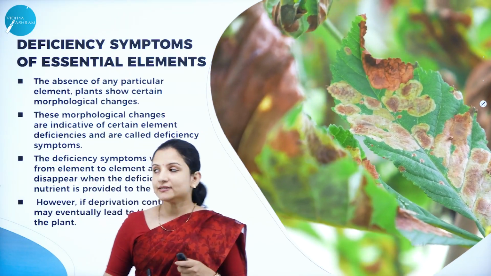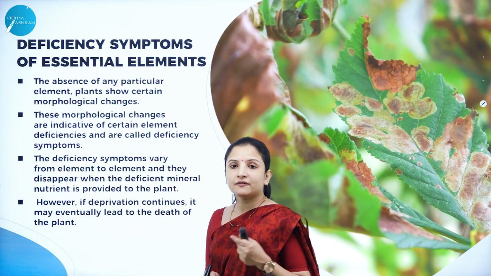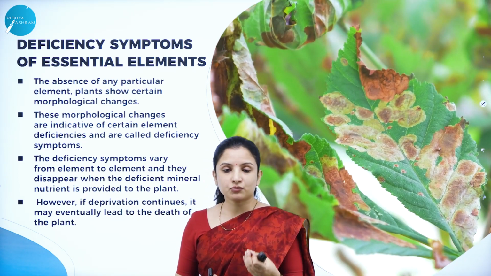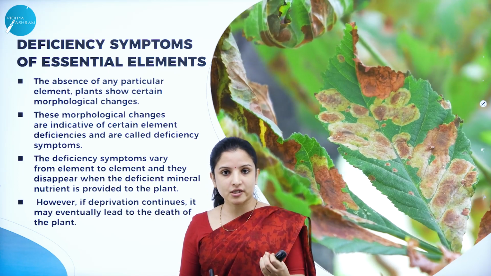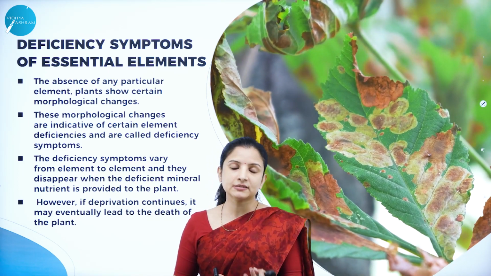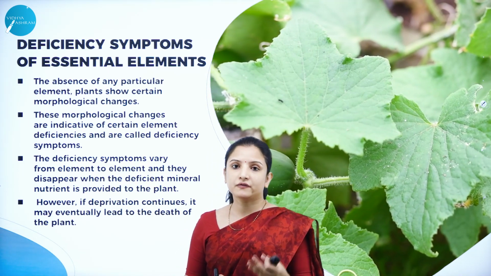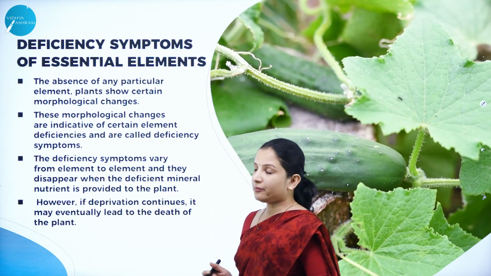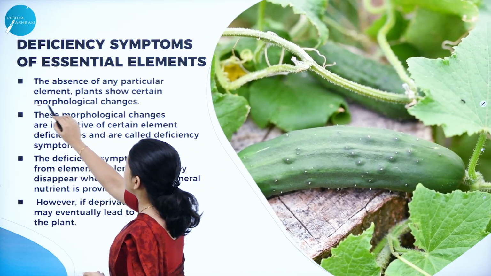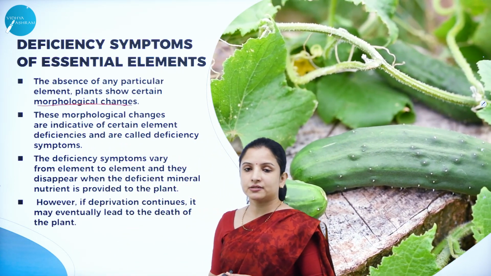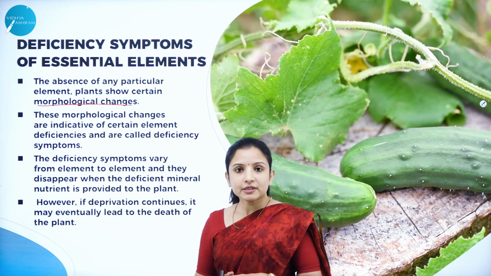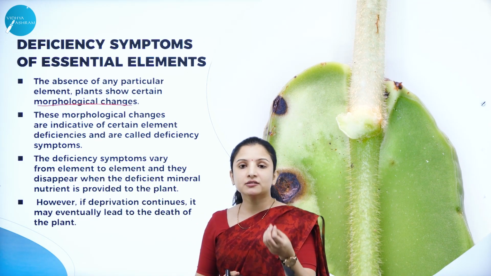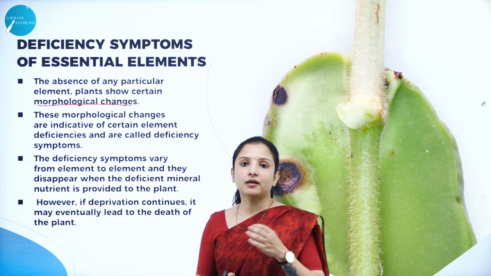So now we shall understand what happens if the critical concentration is not given to the plants. What might happen if the amount of nutrients that has to be added to the plants is not added? What kind of deficiency might occur? In the absence of any particular element, the plant shows certain morphological changes. Say for example, as soon as you see the plant, you might see the leaves yellowing, or the veins, which are usually green in color, yellowing.